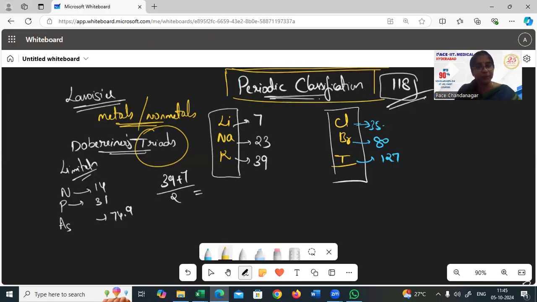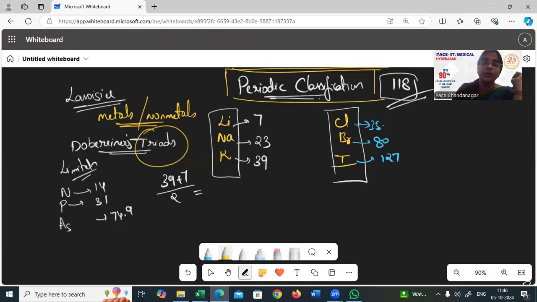The first ever classification is Lavoisier's. Sir Lavoisier has given us the classification of the elements as metals and non-metals. But his theory has not been completely agreed upon, because he did not say anything about the metalloids, which have properties intermediate between metals and non-metals. Those properties are not discussed. Hence, Lavoisier's theory is not widely accepted.